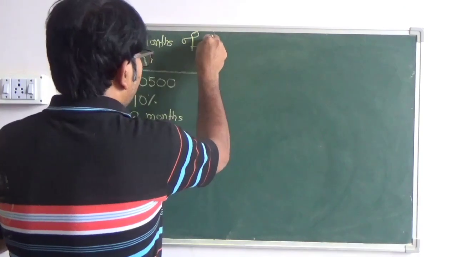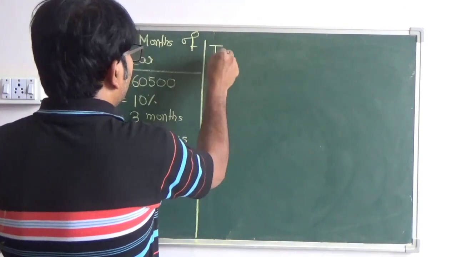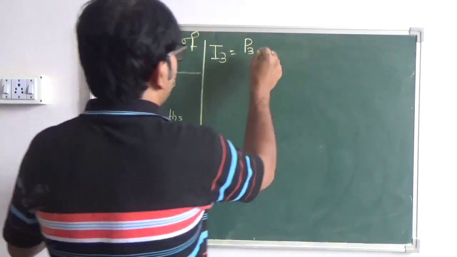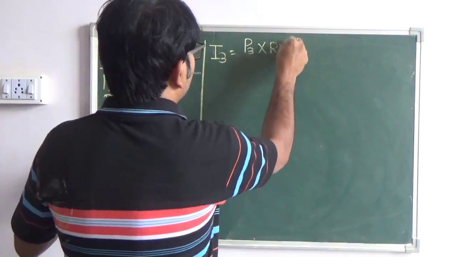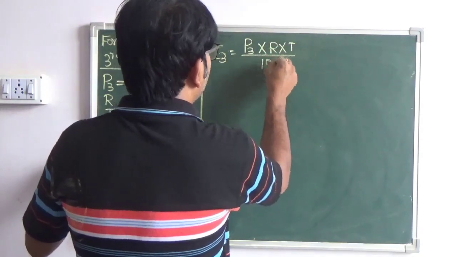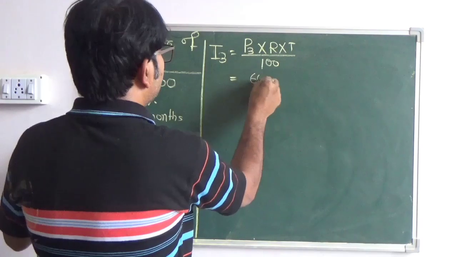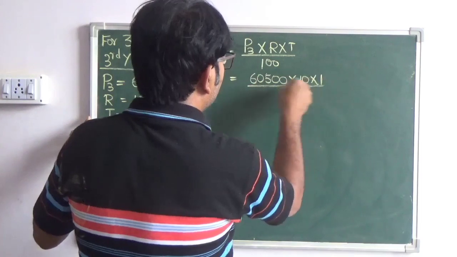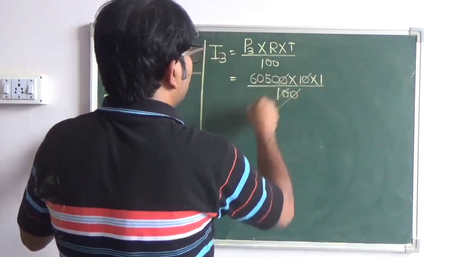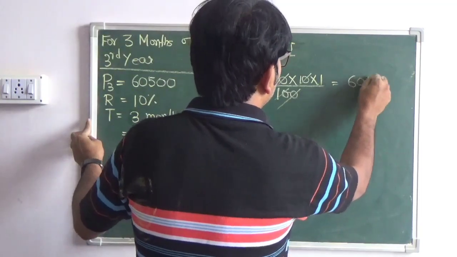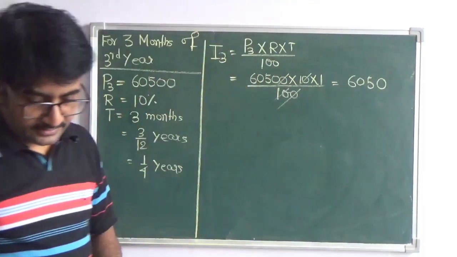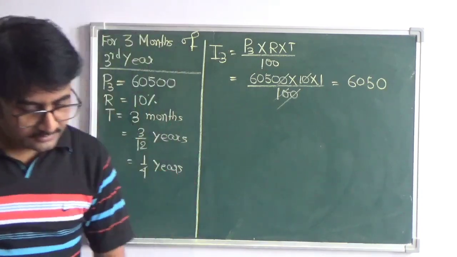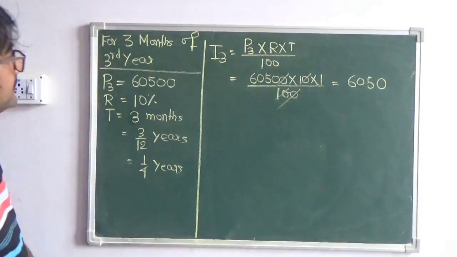So now we find I3, that is P3 into R into T by 100. So P3 is 60500 into 10 into 1 by 100. It is 6050. I think it is 6050. No? Oh, sorry.